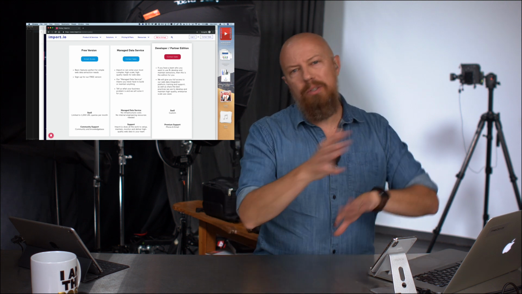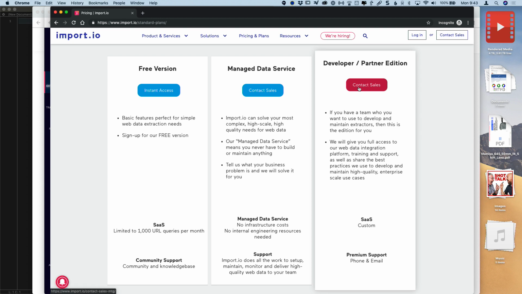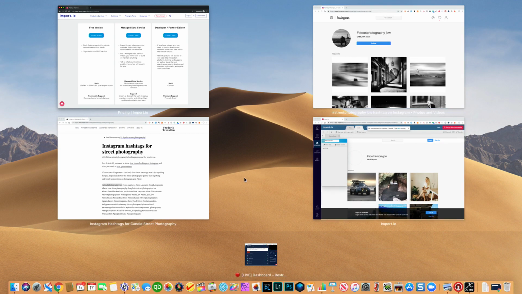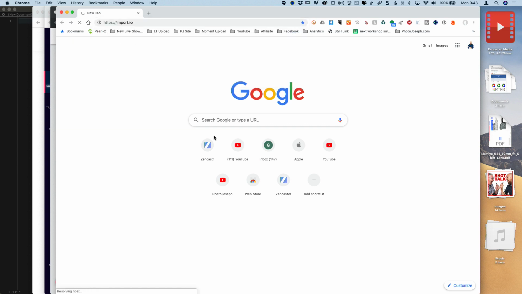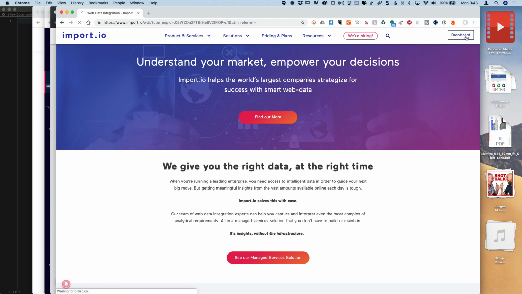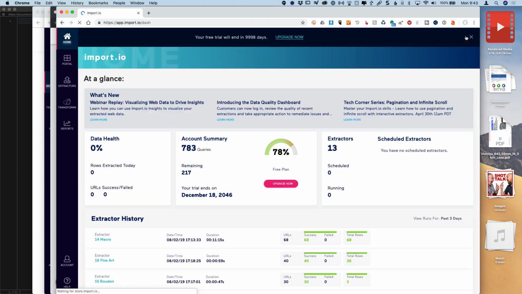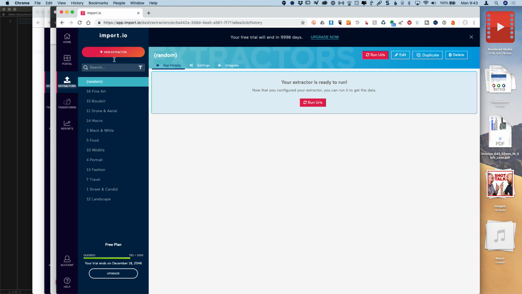Okay, cool. So I do a little digging into how this works, figure it out, and that's what I want to show you next. So let's create a new tab. Go to import.io and go to the dashboard. If it doesn't take me there right away, here we go, the dashboard. And I've already done 783 queries, so we're not going to do a whole lot today or I'll hit my 1,000 max. And you go into these things called extractors, and I'm just going to build a new one. I'm going to create this from scratch.